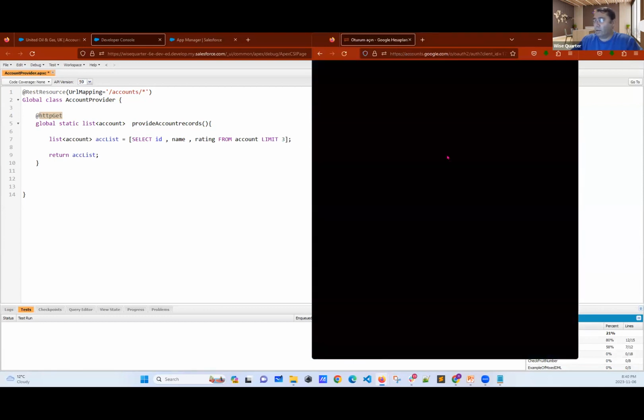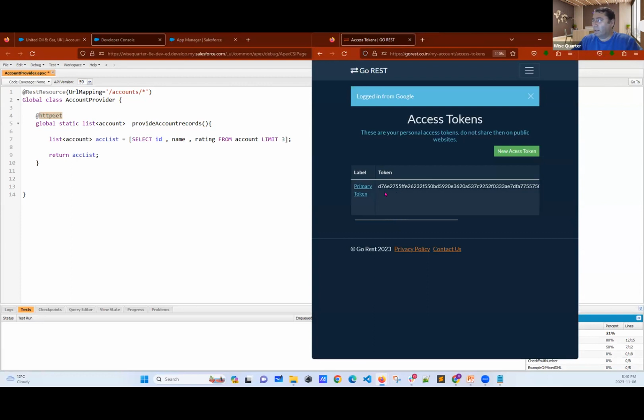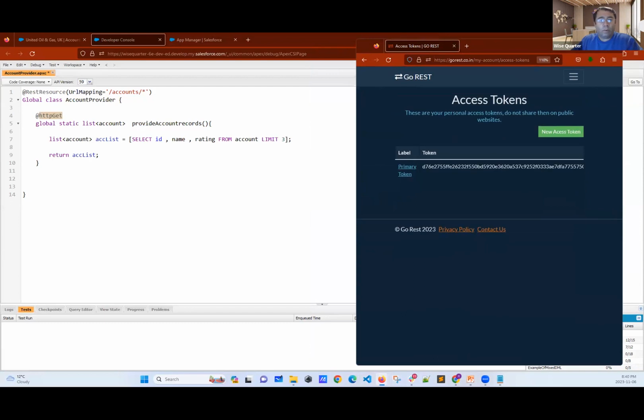Let's log in with Google. I have lots of fake emails here. Okay, this is going to be my token. Just stay here. I'm going to explain what a token means. I have Postman. Let me open my Postman here. Here is the Postman.